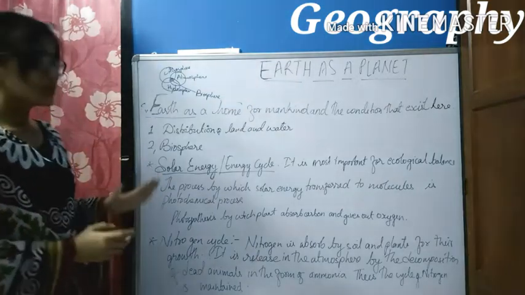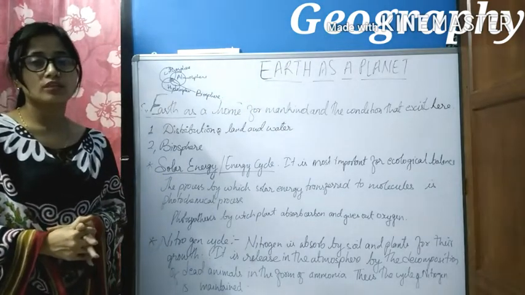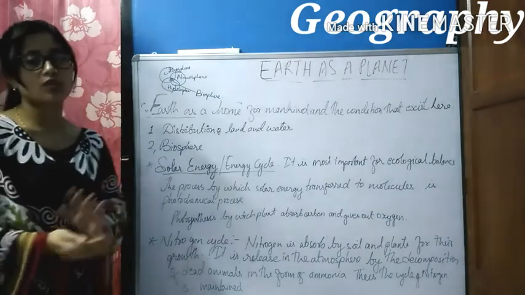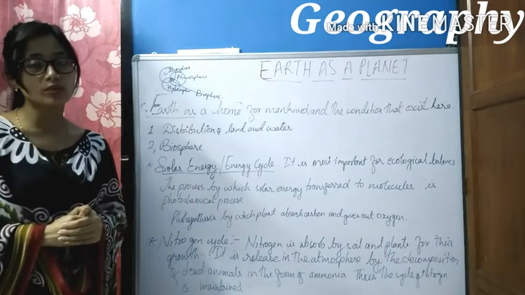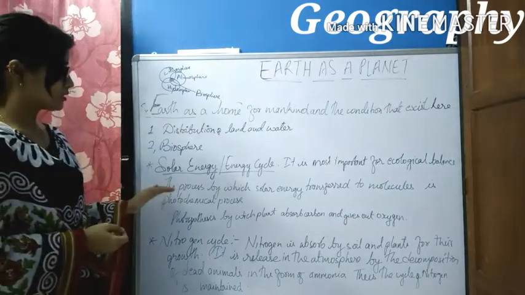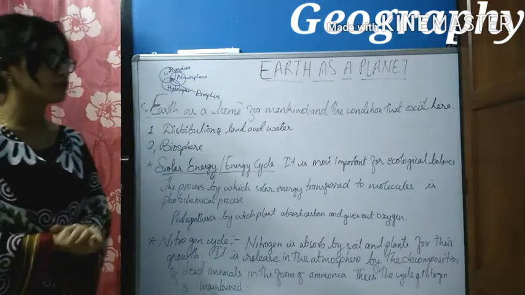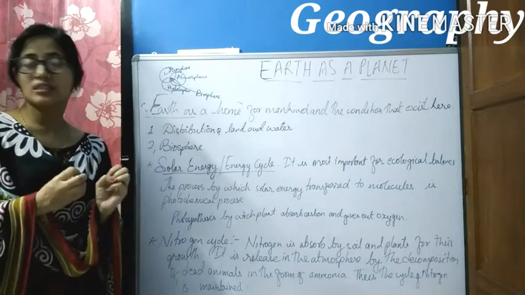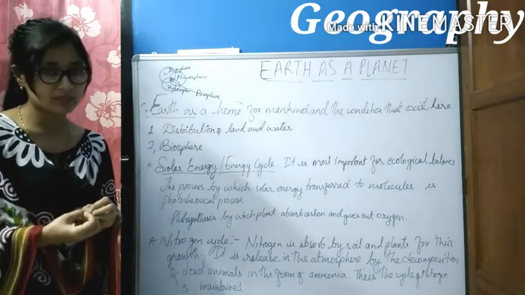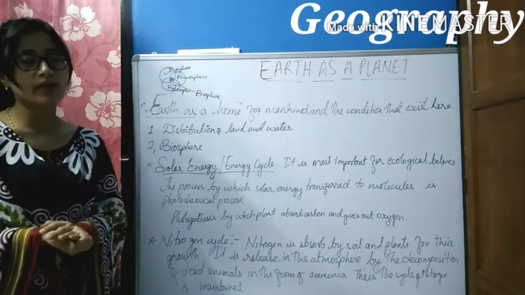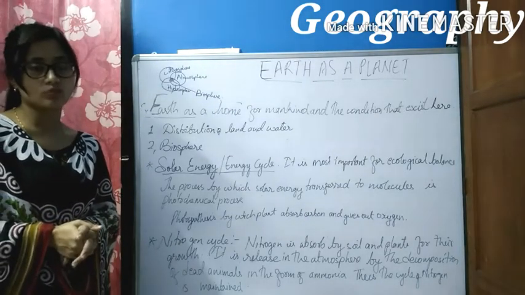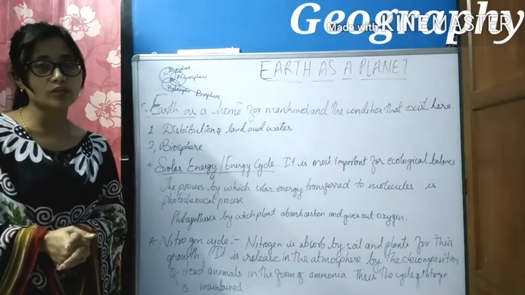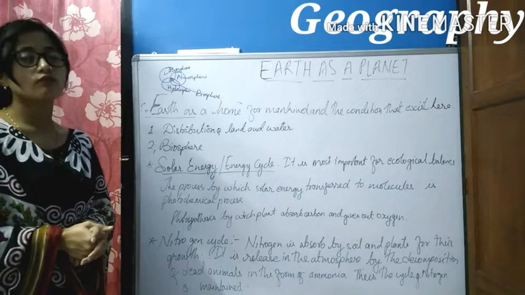Solar energy is the energy that is received from the sun. It is the most important to maintain an ecological balance. The process by which solar energy is transformed into molecules is known as the photochemical process. The solar energy received by a plant is transformed into molecules by this process, and the most important activity of the photochemical process in the biosphere is photosynthesis.